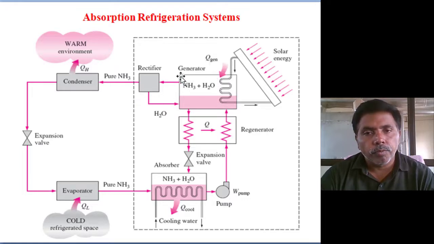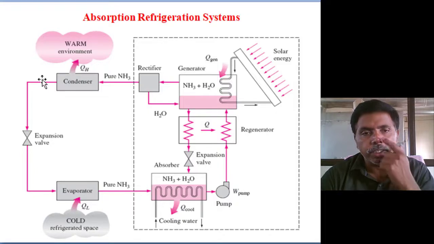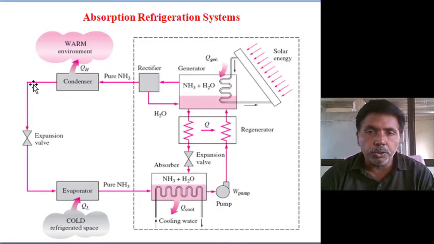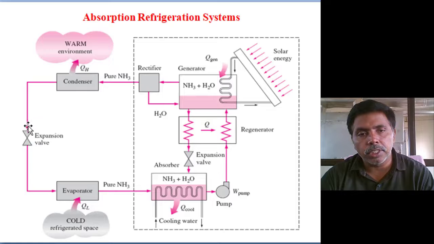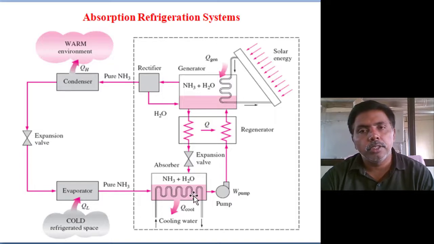Okay. For these ammonia vapors we use a rectifier, which is a filter. If any water vapor is there, it will be filtered and that water comes again to the generator. The same slurry is rotating. That pure ammonia is entering into the condenser, rejecting heat. Then after becoming saturated liquid, that liquid is expanding in the expansion valve. Then it is entering into the evaporator, absorbing heat. That vapor again comes to the absorber. Rich mixture is prepared.